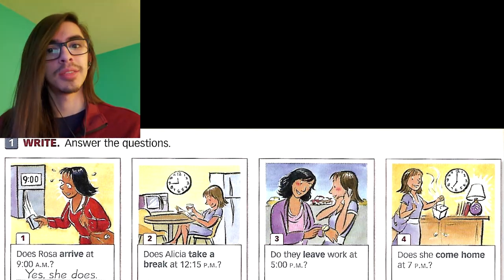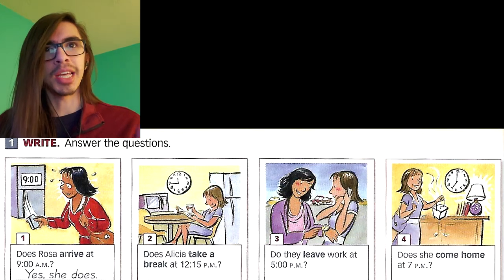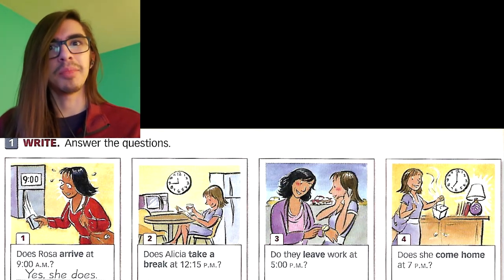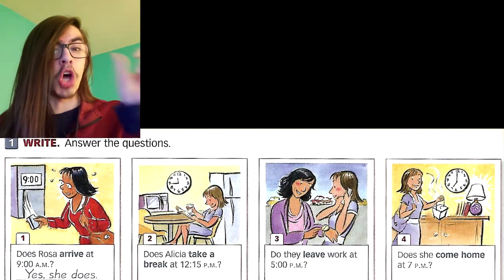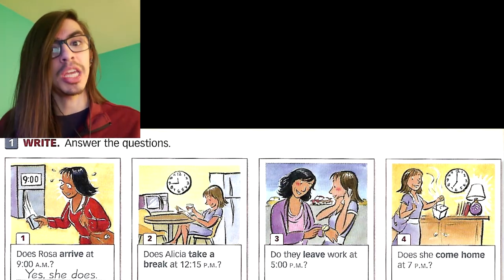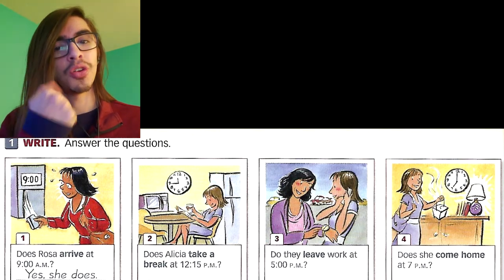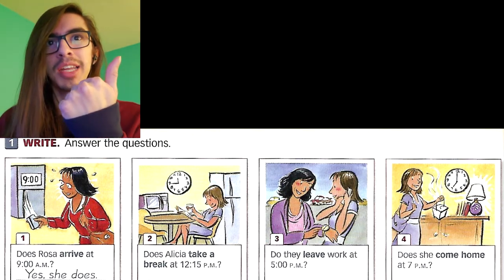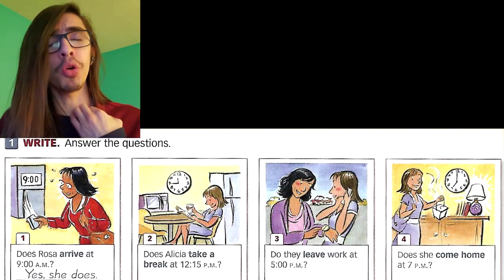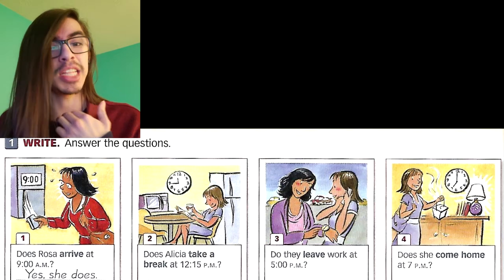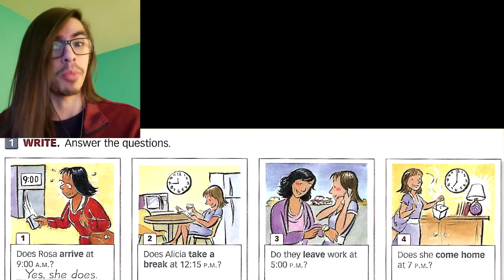You could also say something like, yes, she does arrive at 9 a.m. That is longer, but it's not incorrect. It's actually correct. Both are correct, just the longer one is more specific and it gives more information.